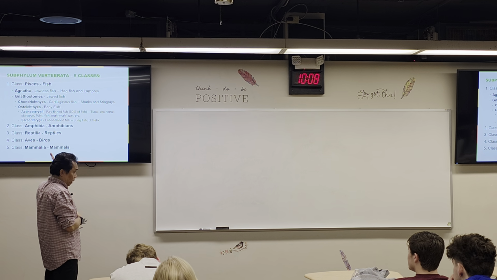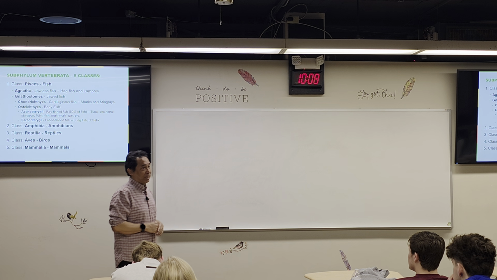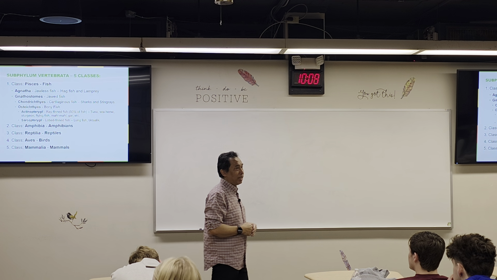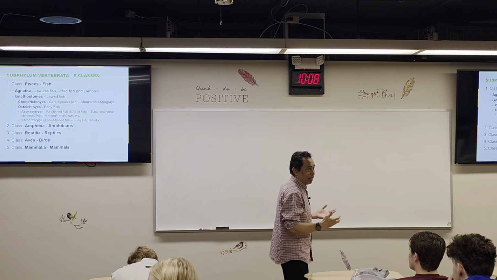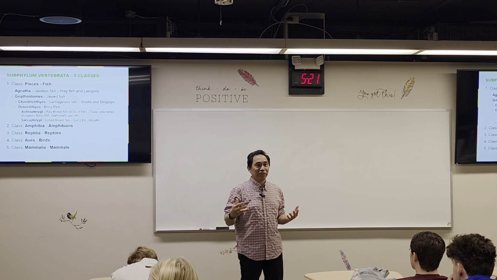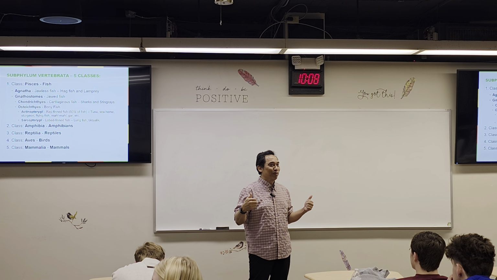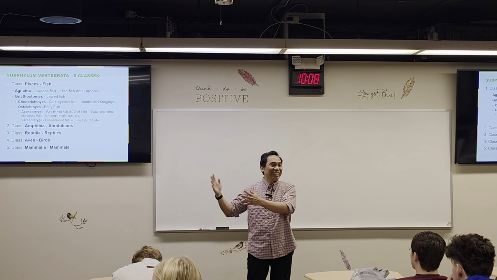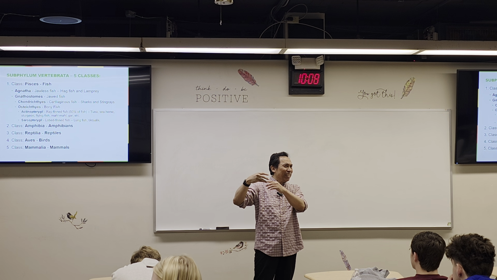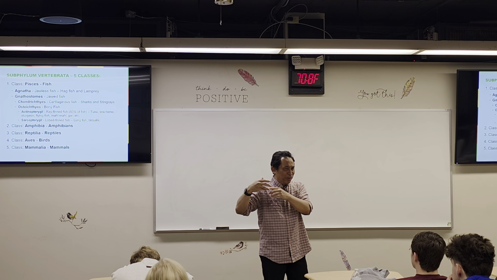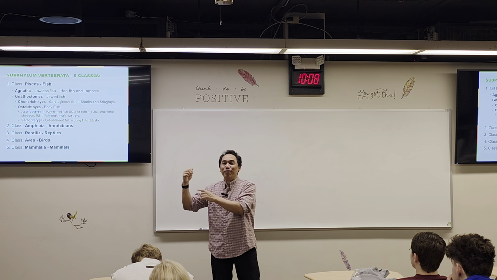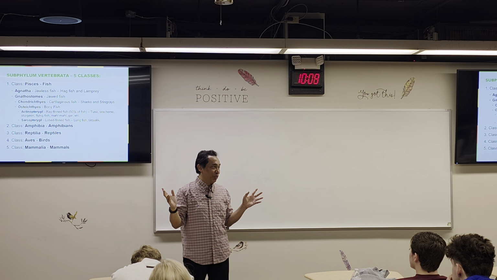Now, the first one is going to be fishes. Fishes means fish. Anybody born in March? Yeah, so March is Pisces. After March is April, Aries, and that's what you call it, the astro something.